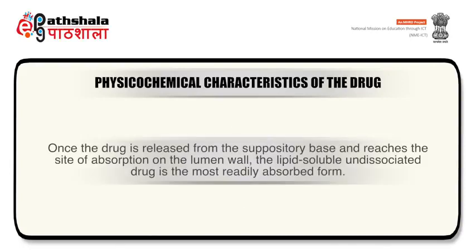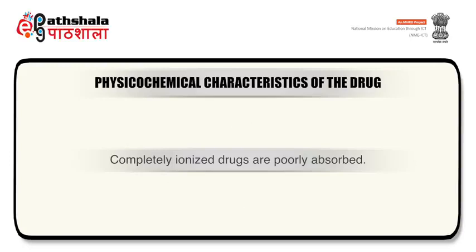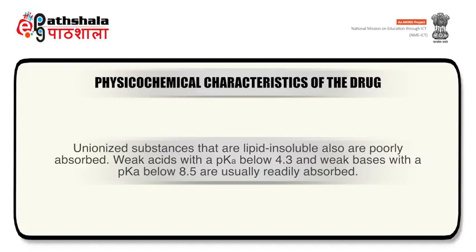Once the drug is released from the suppository base and reaches the site of absorption on the lumen wall, the lipid soluble, undissociated drug is the most readily absorbed form. Completely ionized drugs are poorly absorbed. Unionized substances that are lipid insoluble also are poorly absorbed.